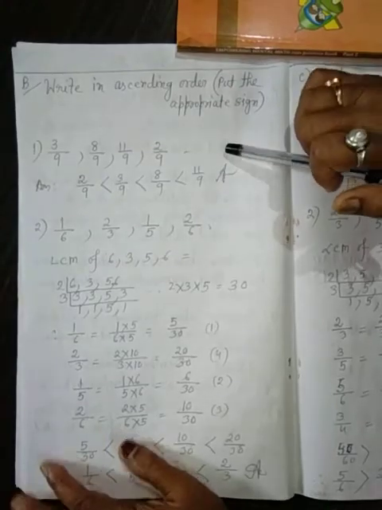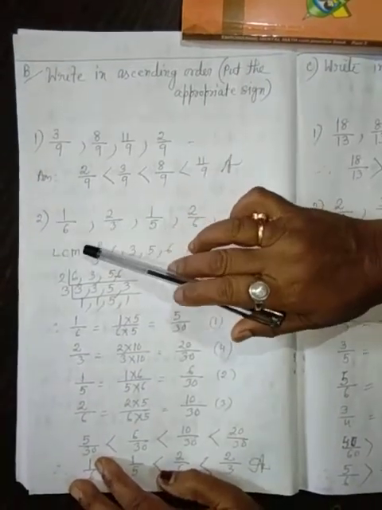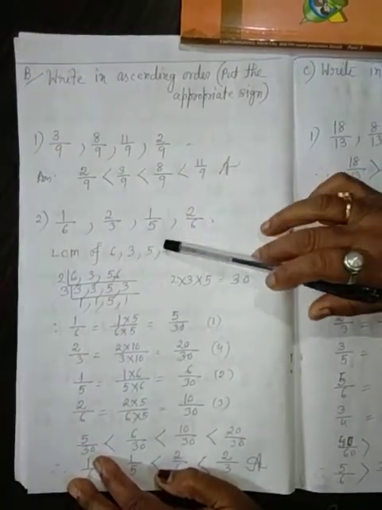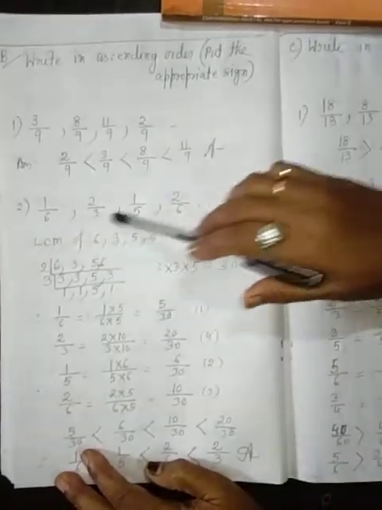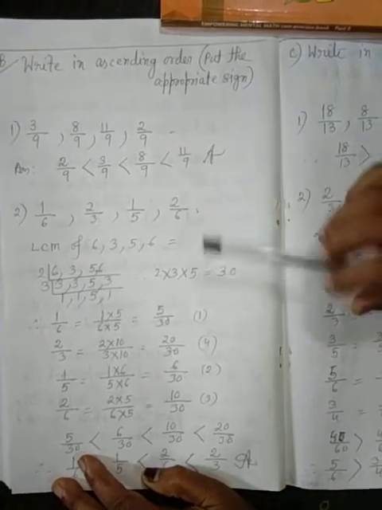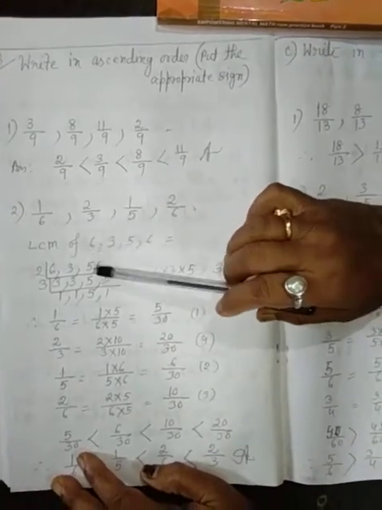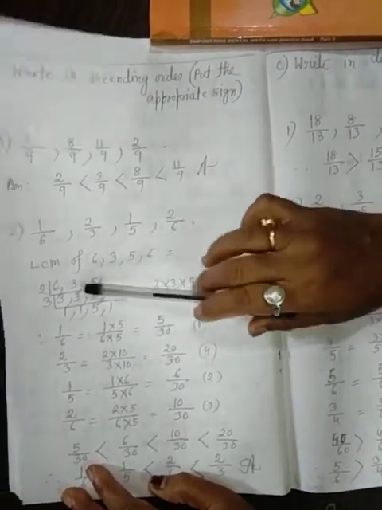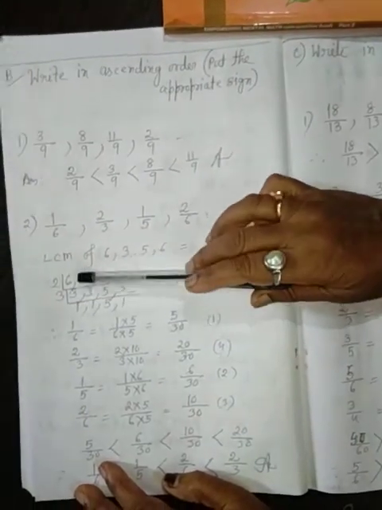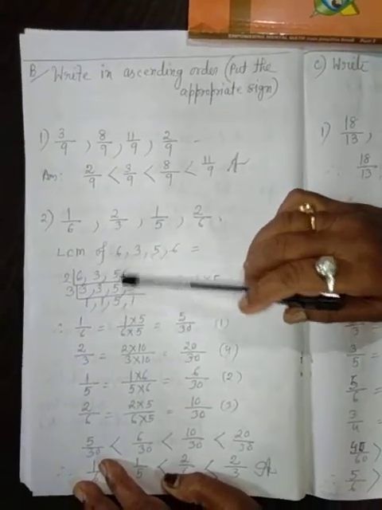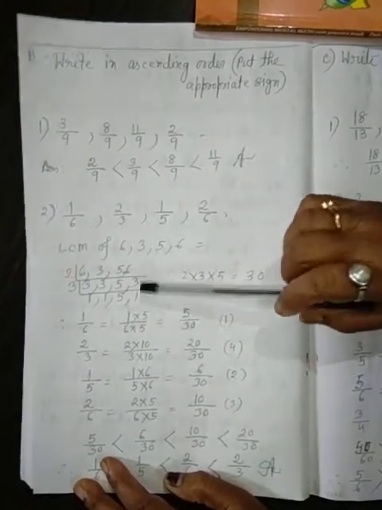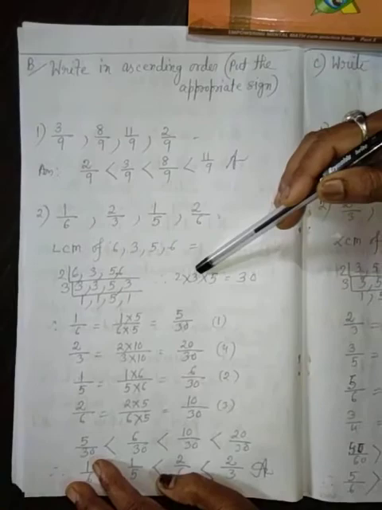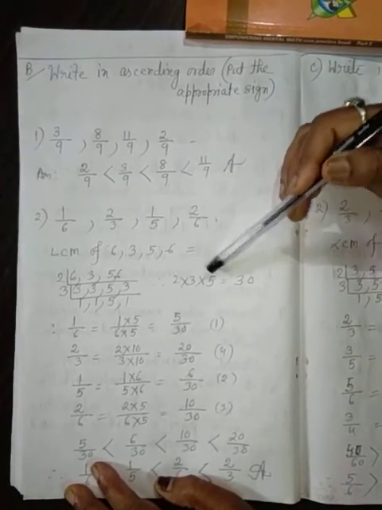Answer. 2. 1 by 6, 2 by 3, 1 by 5, 2 by 6. The denominators are not the same, they are different. So first of all we take the LCM of 6, 3, 5, 6. That is 2 into 3 into 5, 2 times 3 is 6, 6 times 5 is 30.